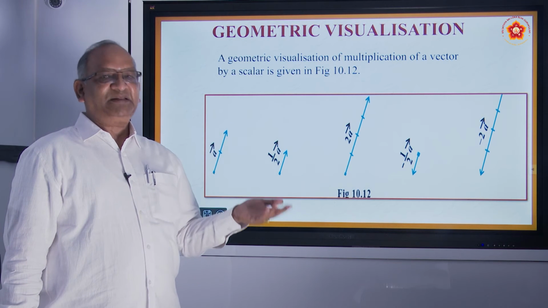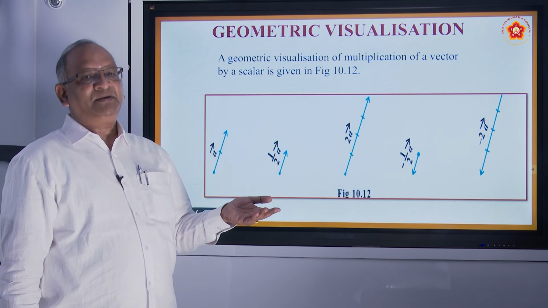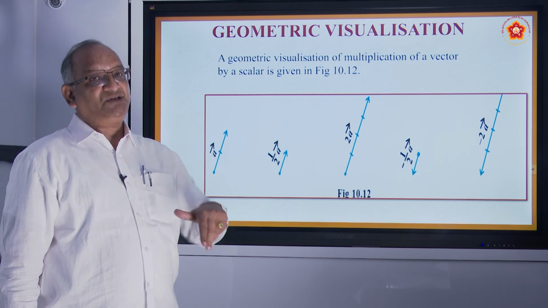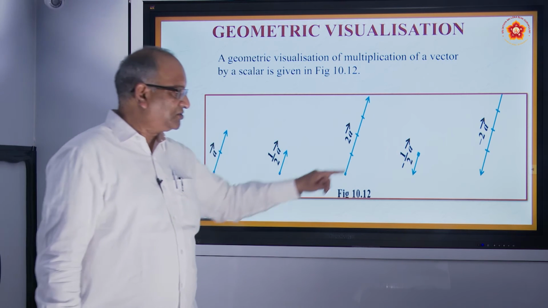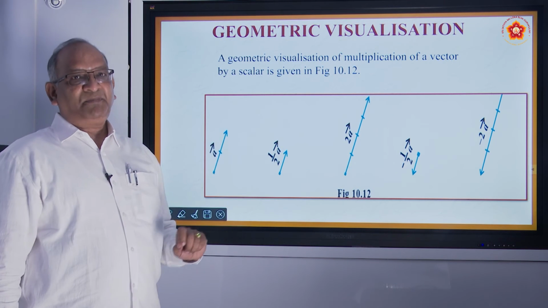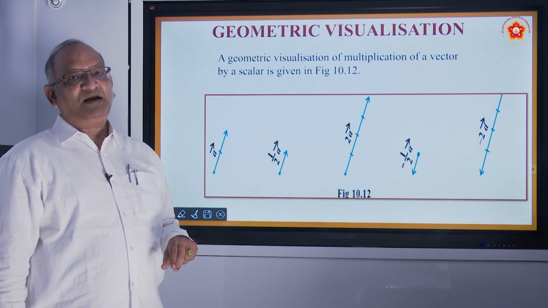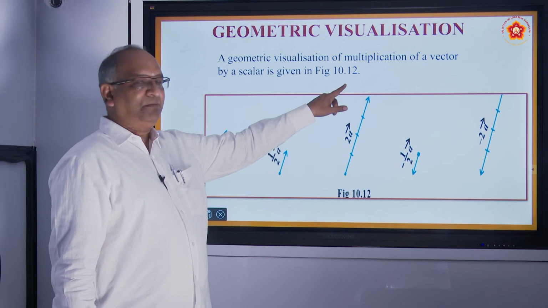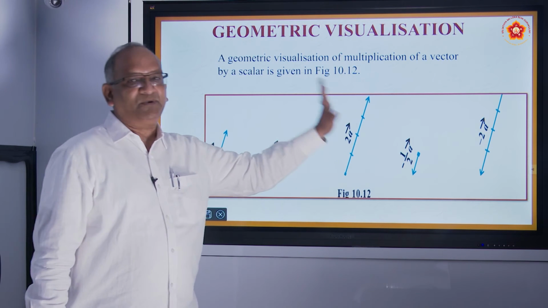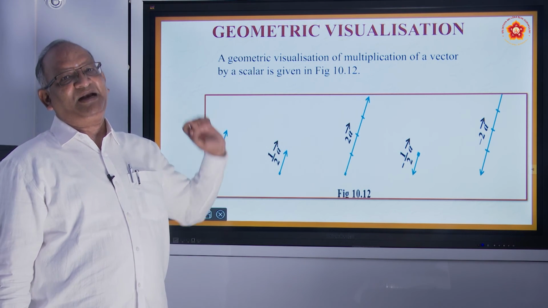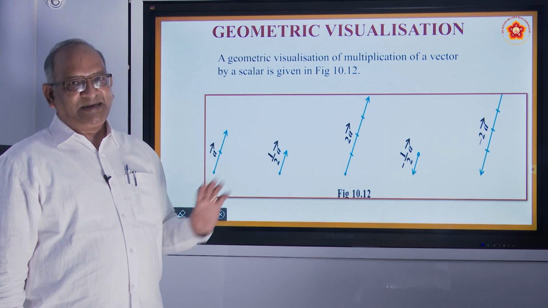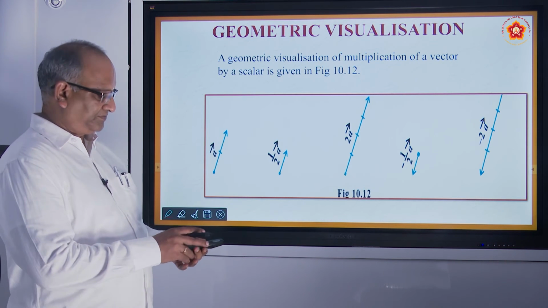Suppose you multiply with minus half, what will happen? The length will become half. Since there is a minus sign, the direction also will change. Suppose you multiply with minus 2, what will happen? Length will become double, but the direction will become opposite. So we can understand this by seeing these figures.